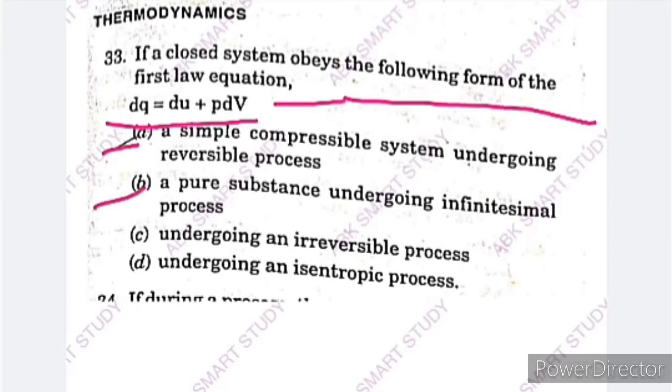A closed system obeys the following form of the first law equation, that is dQ, the change in heat, is equal to the change in internal energy plus P into change in volume. This equation is given for a system obeying which form? Options are A, a simple compressible system undergoing a reversible process, option B, a pure substance undergoing an infinitesimal process, option C, undergoing an irreversible process, and option D, undergoing an isentropic process.